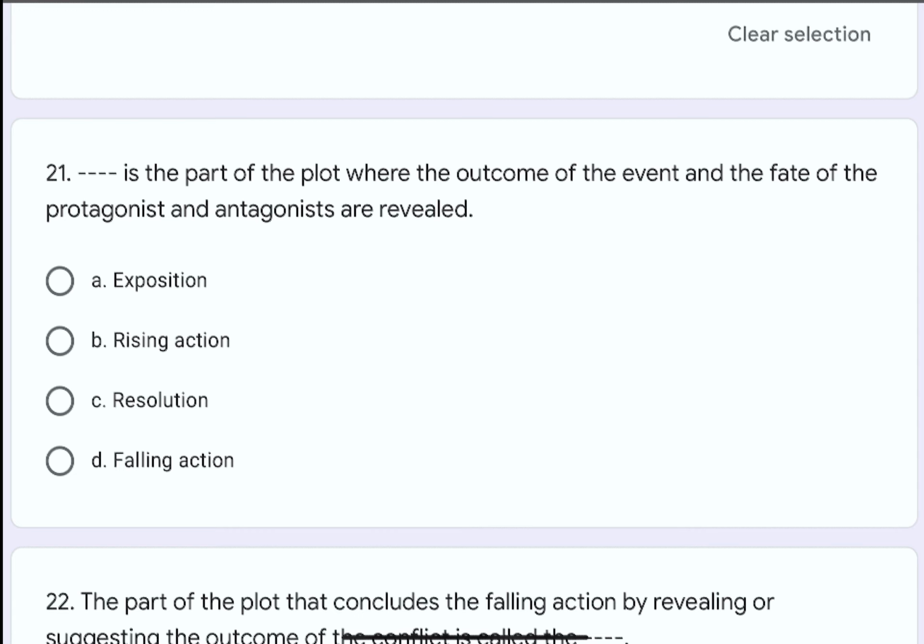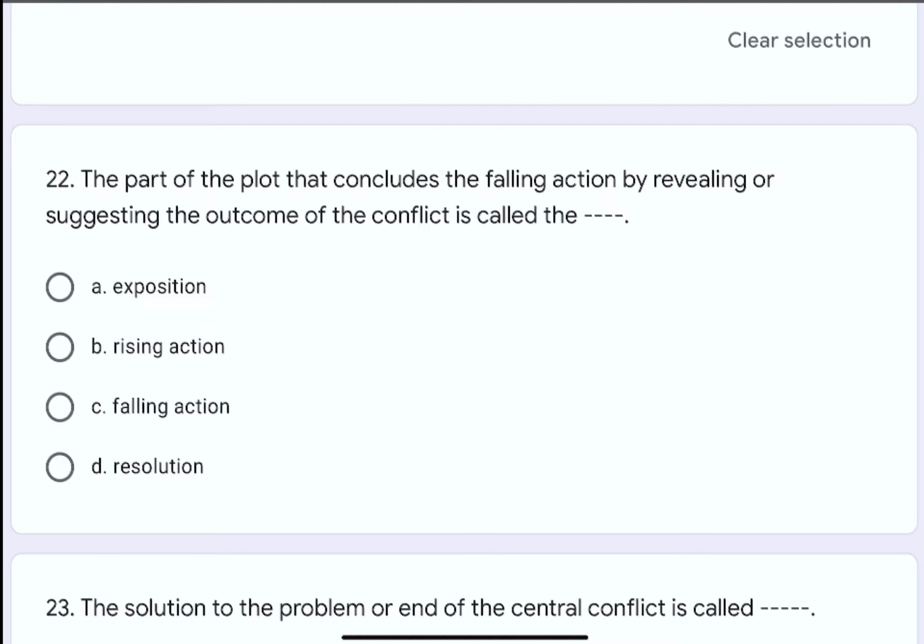Question number 21. Dash dash is the part of the plot where the outcome of the event and the fate of the protagonist and antagonists are revealed. The options are A. Exposition, B. Rising action, C. Resolution, or D. Falling action. The correct option is C. Resolution.